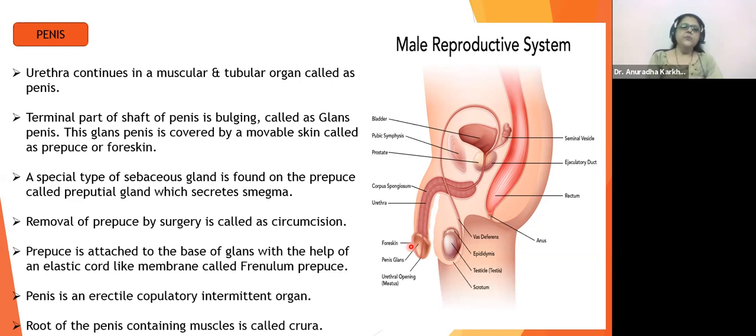So a special type of sebaceous gland found on the prepuce is called the preputial gland, which secretes smegma. Smegma is oily, with a somewhat waxy consistency. That's called smegma. These things are not given in your books, not about smegma or the sebaceous gland, but they have asked several times.